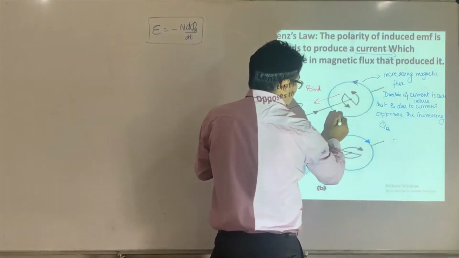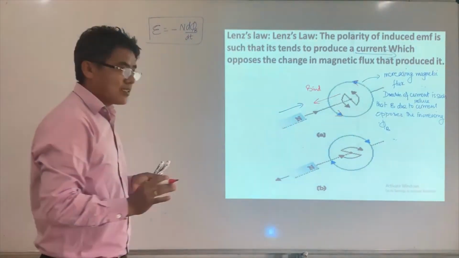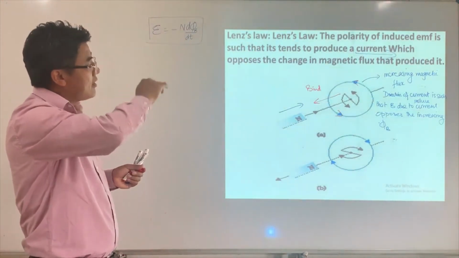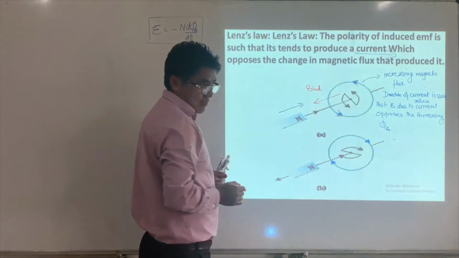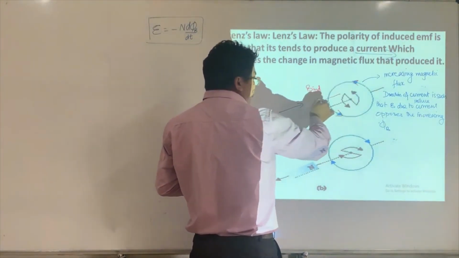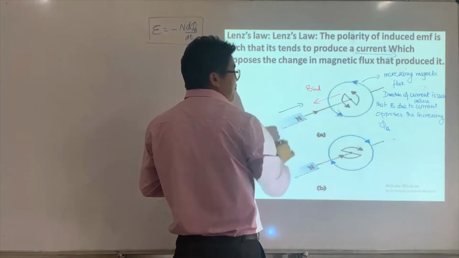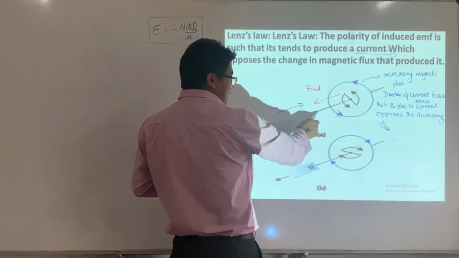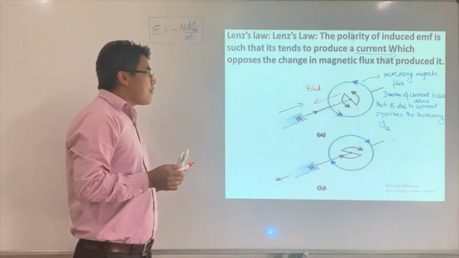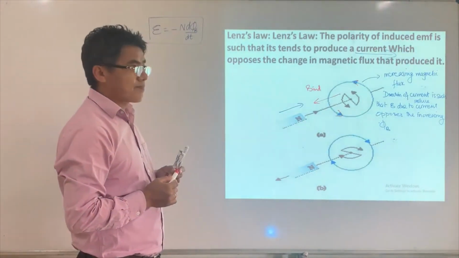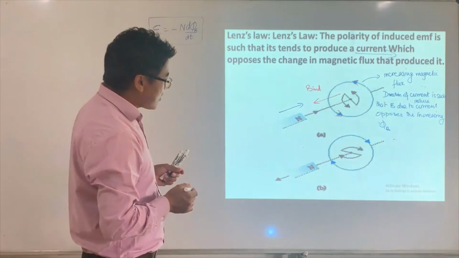So you see this is the direction of current. This current produces this magnetic field, and this magnetic field opposes the increasing magnetic flux.